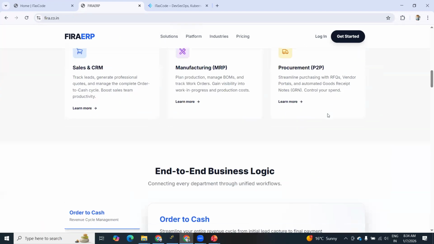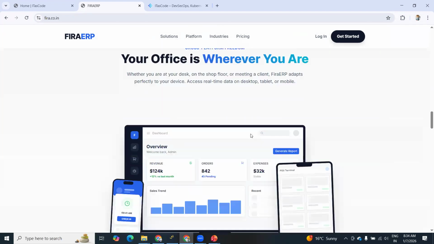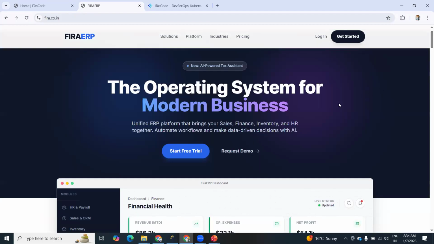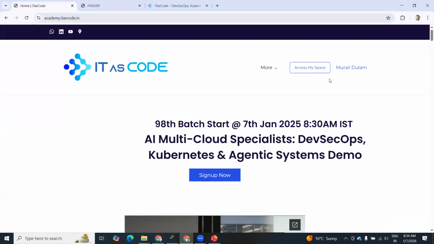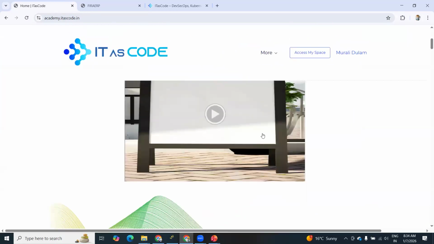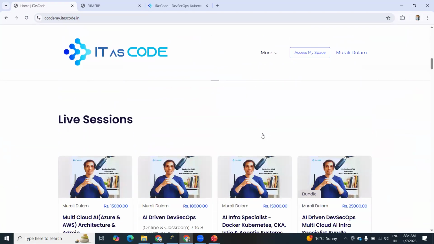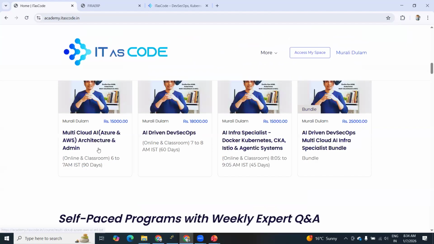You can see that. We implemented this solution on Google Cloud, and we are running on a PaaS model. Apart from that, we have our own training services division. This is academy.itscode.in. You can go to this site as well. Here we mentioned a detailed roadmap, whatever courses we are offering, and the duration.